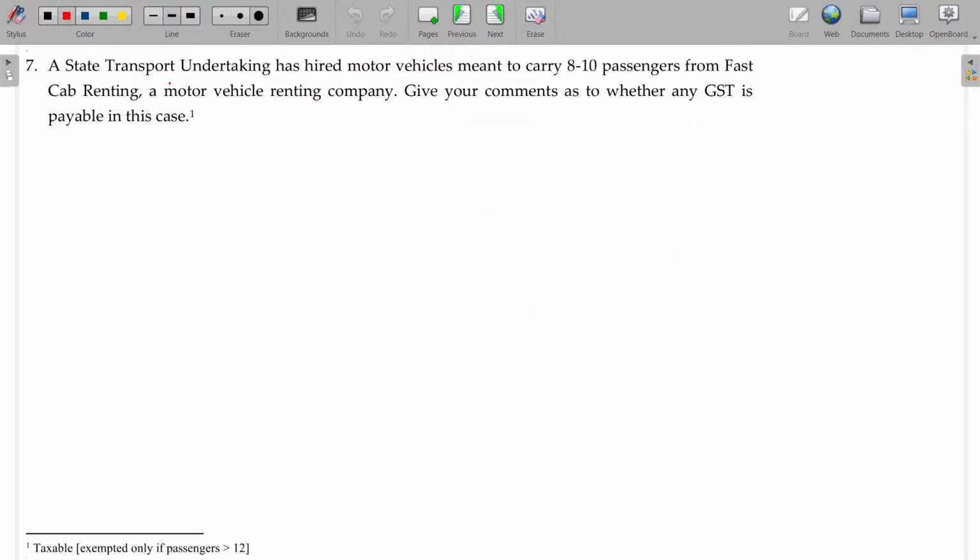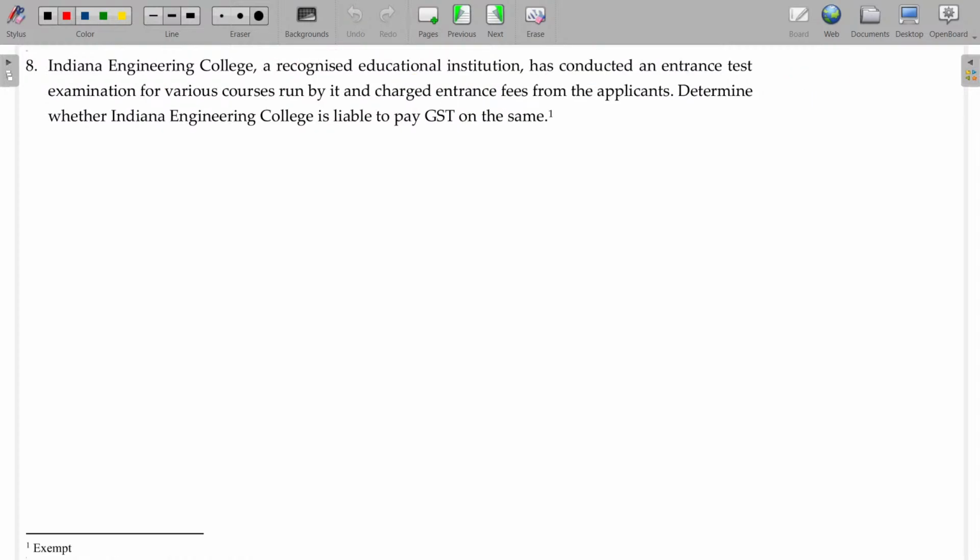A transport undertaking has hired motor vehicles meant to carry 8 to 10 passengers from Fast Cab, a motor vehicle renting company. So you are renting out your motor vehicle. What is the seating capacity? Should be more than 12. Okay, but here it is 8 to 10. So taxable. So number you have to remember.